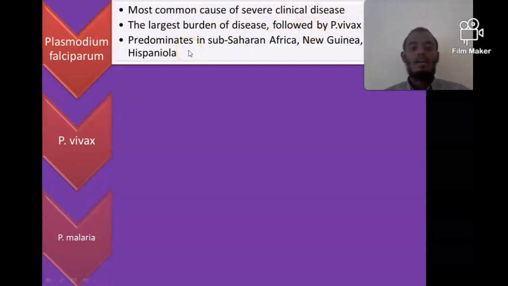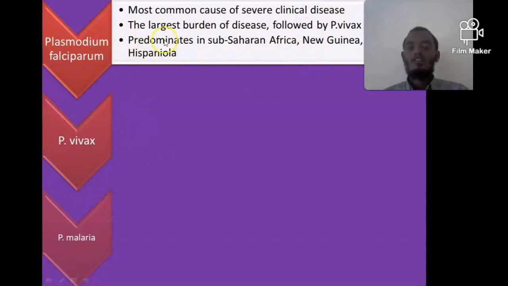And malaria can be divided into two: uncomplicated malaria and severe malaria. The most common cause of severe malaria is Plasmodium falciparum, but rarely Plasmodium vivax and Plasmodium knowlesi can lead to severe malaria. It is also asked as a question in the exam: what are the 3 Plasmodium species that can lead to severe malaria? Plasmodium falciparum, Plasmodium vivax, and Plasmodium knowlesi are the causes of severe malaria, but vivax and ovale are rare. Plasmodium falciparum is the most common cause of severe malaria.